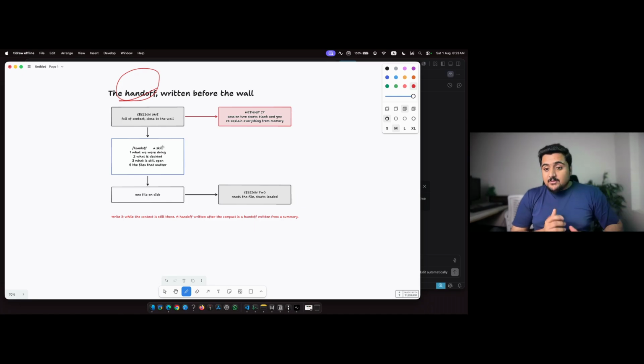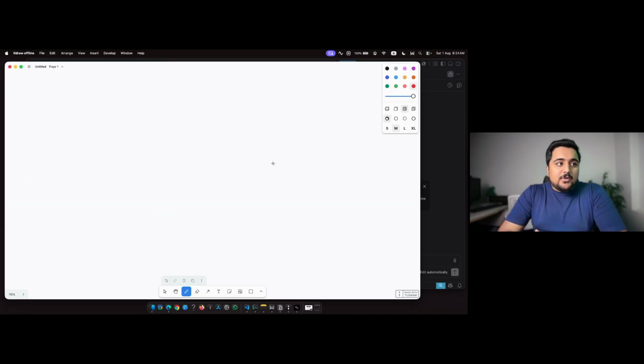Maybe you have done this: if you are using ChatGPT and you have to come to Claude, you say, hey, summarize everything and give me a big prompt so that I can just copy it, go to another LLM and use it there. This is the same thing, where we are moving from one session to another session, or from one tool to another tool. So we can try that.